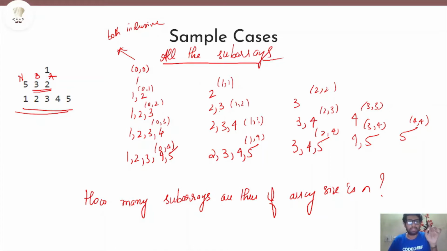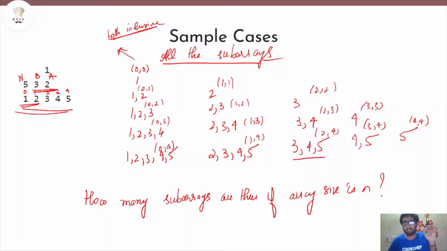Here I've written the indices. Here 0, 0 means both are inclusive. So 0 to 0 we have only one element with the value 1. If I write 0, 1, it means I'm starting at the 0th index and stopping at the first index. If I look at 1, 3, it means that I start at the first index and go forward till I reach the third index.